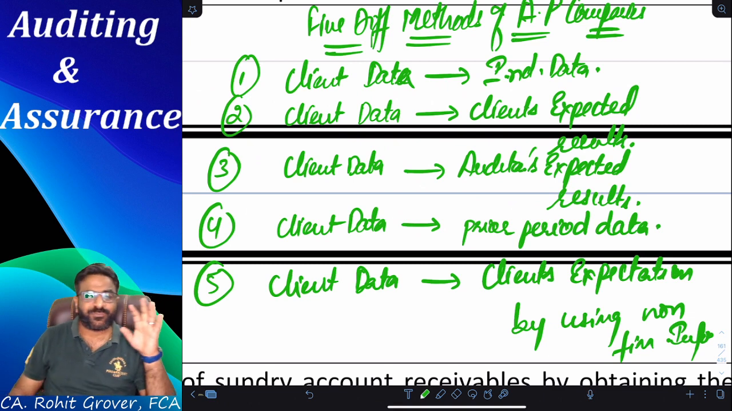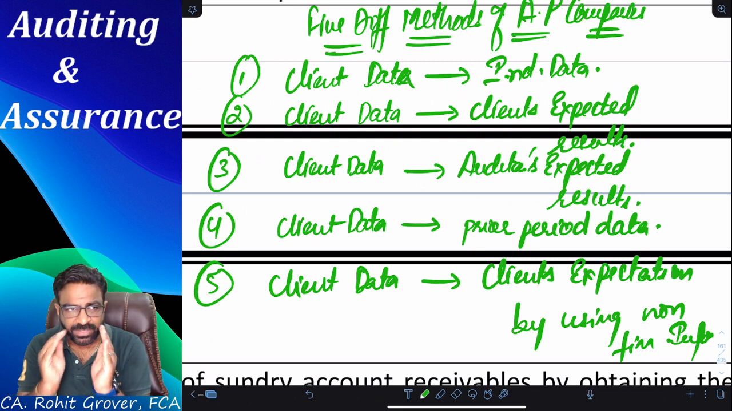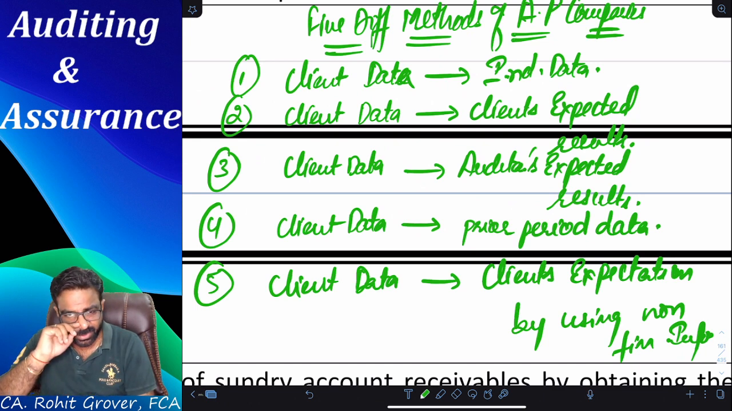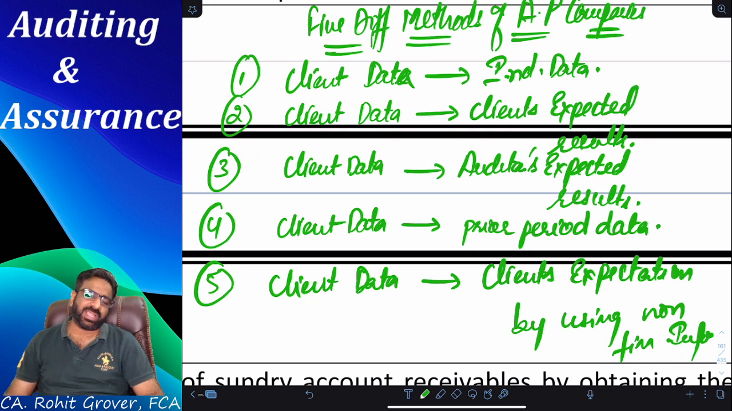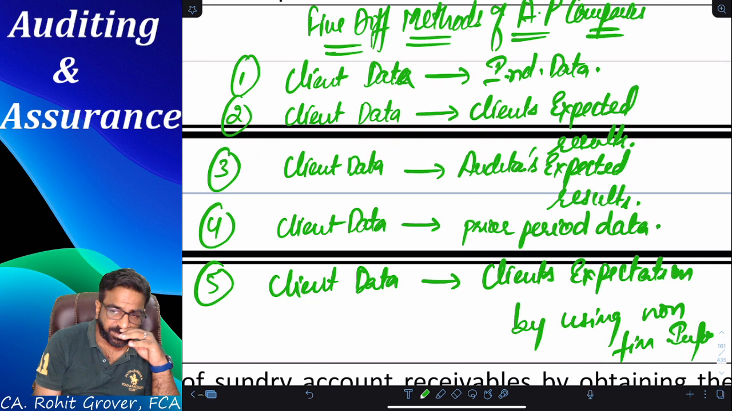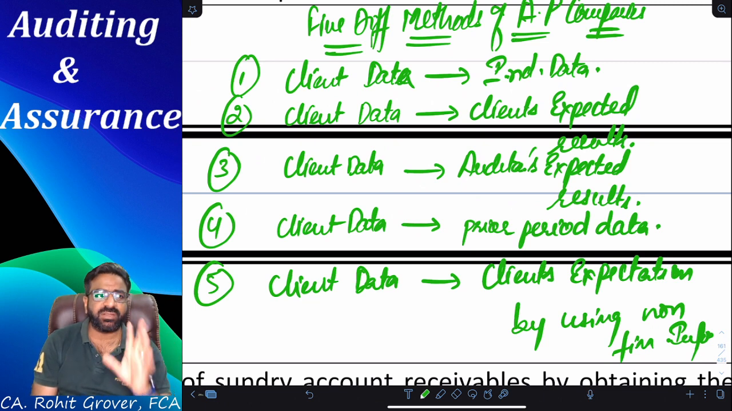So there are a total of 5 types of comparisons you can do. How many types of comparisons, everyone? 5 types of comparisons you can do. No, the second one is not the same as the fifth one. In the fifth one, we are doing the client's expectation comparison with the client's actual, but by using which information? Non-financial information. In point number 2, we are using the financial information. No need to write that, because generally we do not write the words financial information.